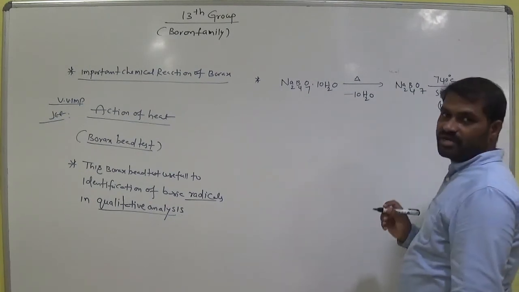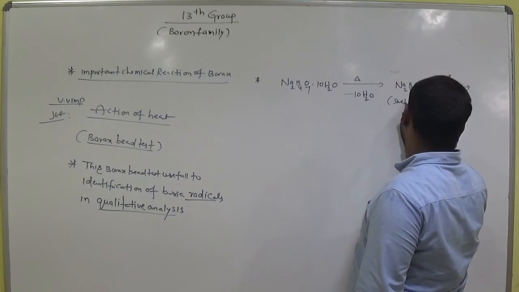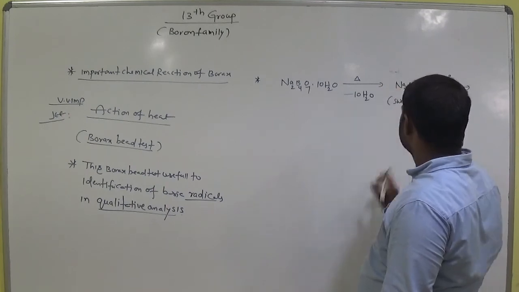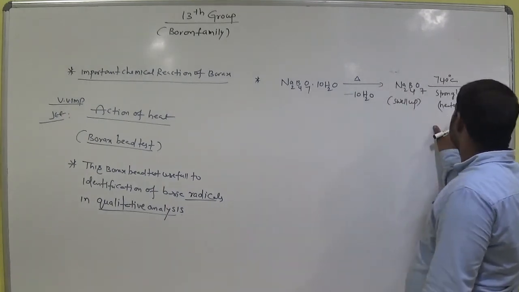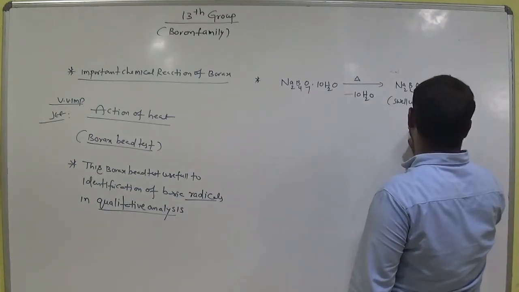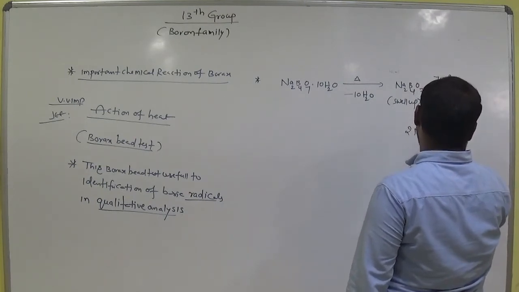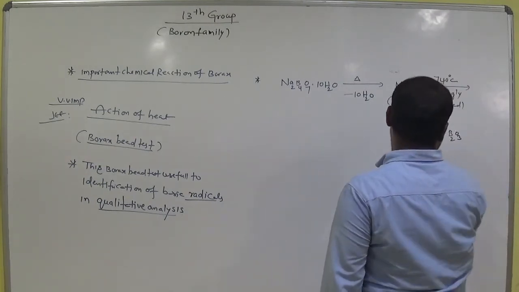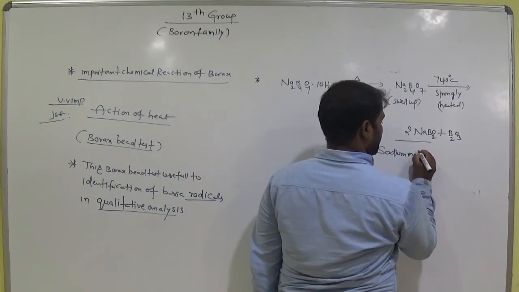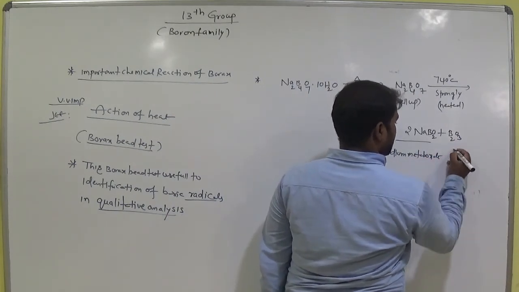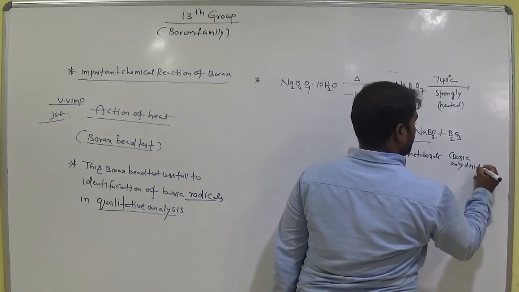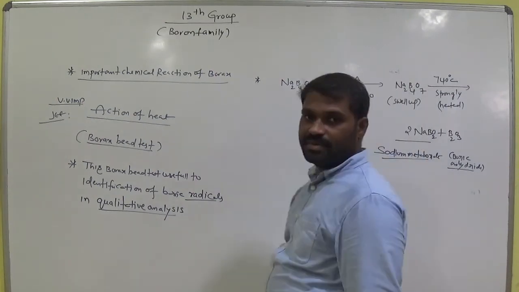So by the loss of water molecule, this molecule is swelling up. Okay, so now it is strongly heated at 740 degrees Celsius, nearly high temperature. Okay, so now it gives sodium metaborate and boric anhydride. Okay, so what is it? Boric anhydride, sodium metaborate, and what about this one? Boric anhydride, you know very well. Okay, sodium metaborate.